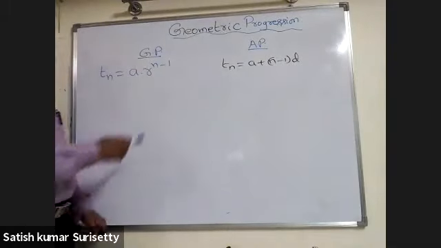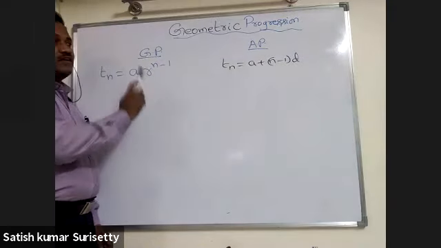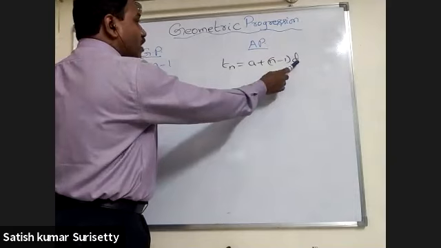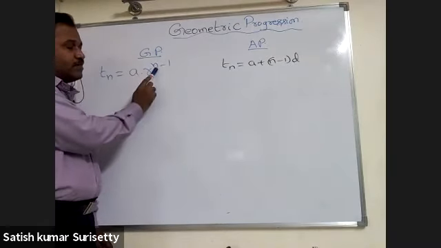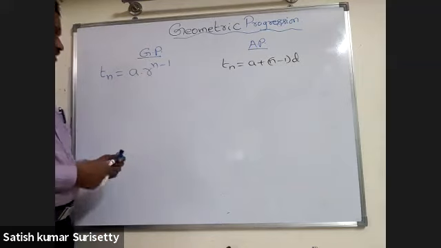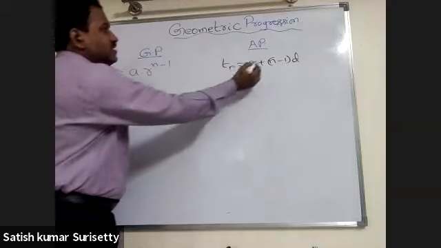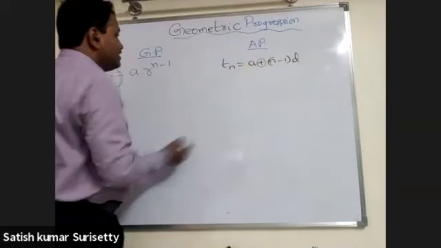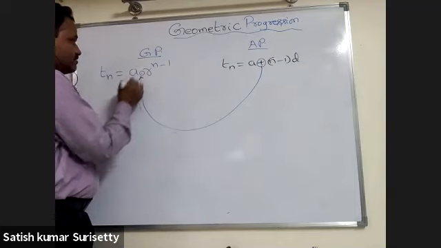In geometric progression, R corresponds to the common ratio, whereas D corresponds to the common difference, and n corresponds to the number of the term. Now, the variation from AP to GP is the addition is getting replaced by multiplication.